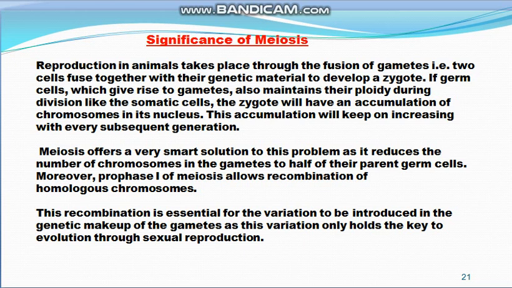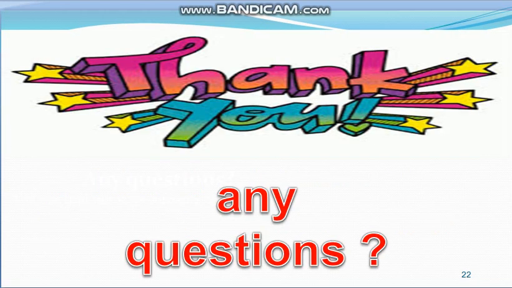that during the process of meiosis, as I told you, there is recombination and crossing over, and as a result of crossing over and recombination there is variation, and variation is introduced in the coming generation. This variation is the cause of evolution through sexual reproduction. So this is the significance of the meiosis. So this is all about the process of meiosis.